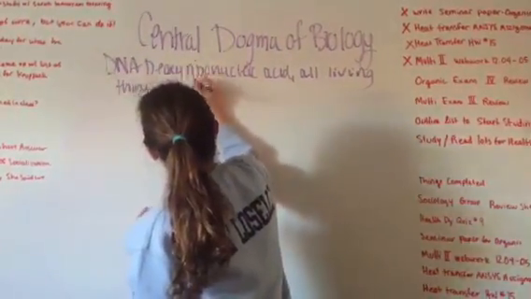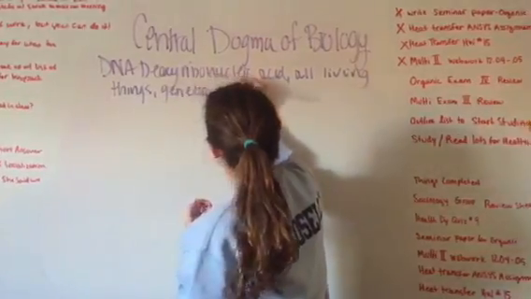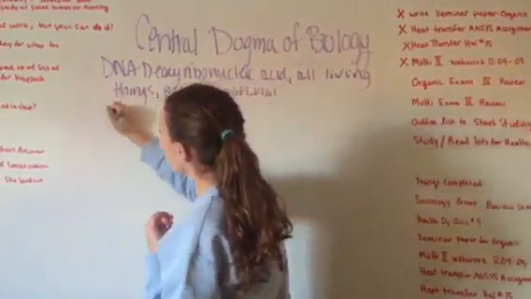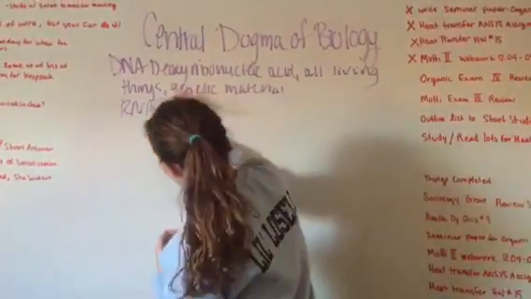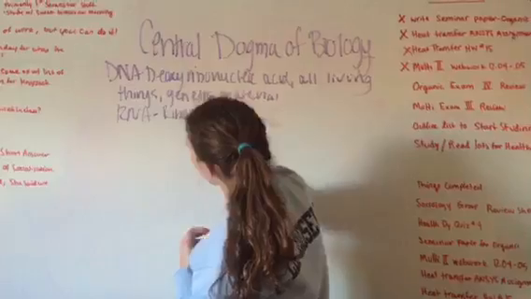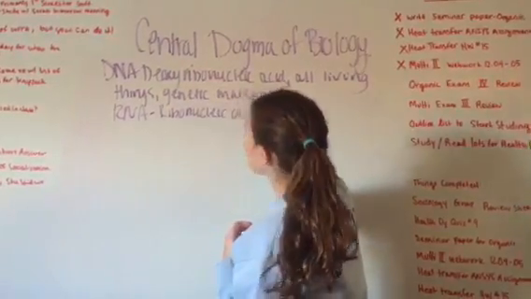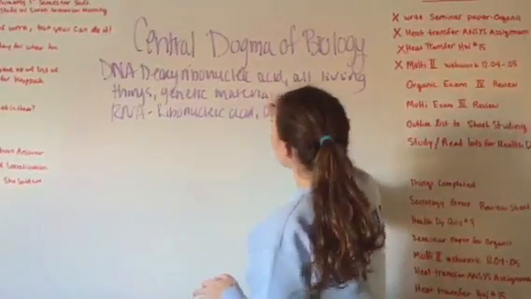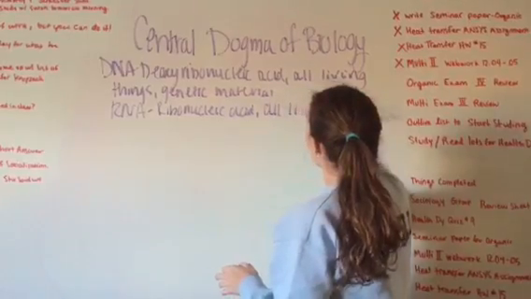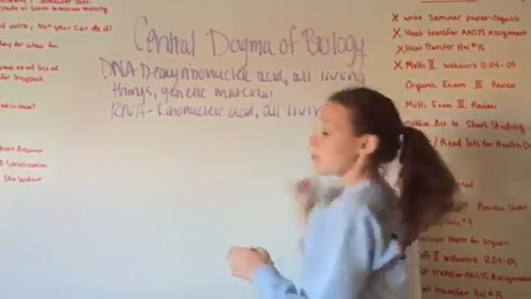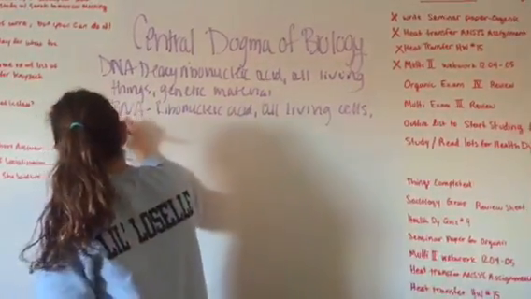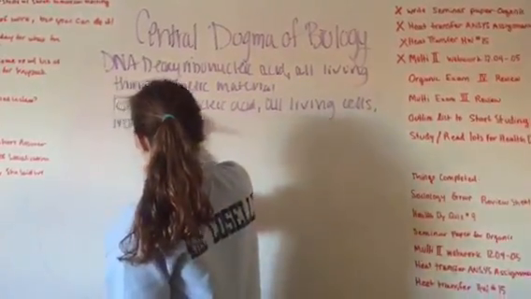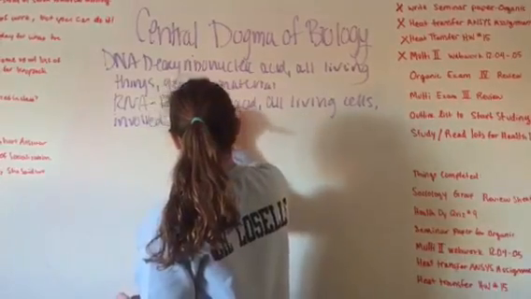And then RNA stands for ribonucleic acid, and this is in all living cells. And the main part of RNA is to make proteins, so it is involved in making proteins.